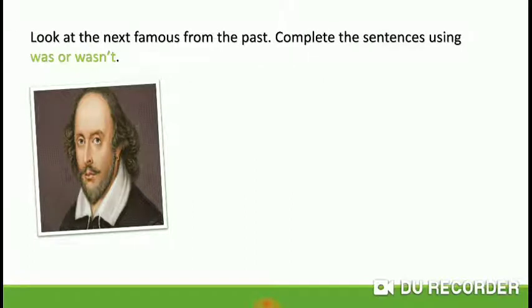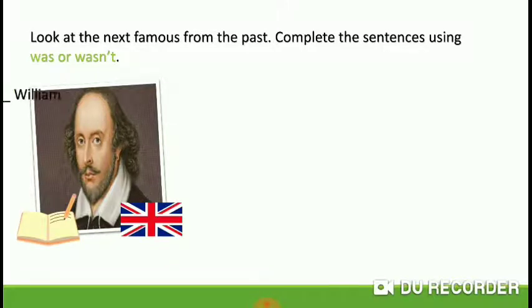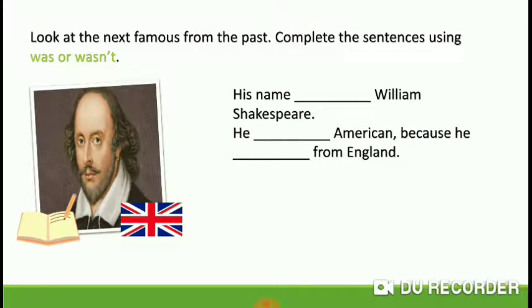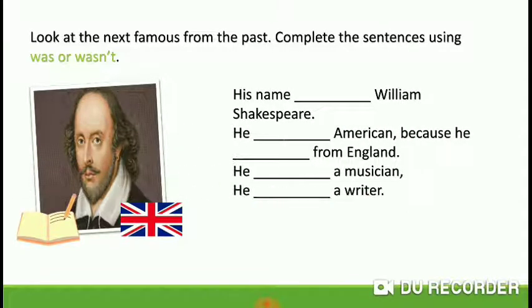Look at the next famous from the past. Complete the sentences using was or wasn't. His name was William Shakespeare. Was or wasn't? Was, yeah. He, American. He wasn't American because he was from England.